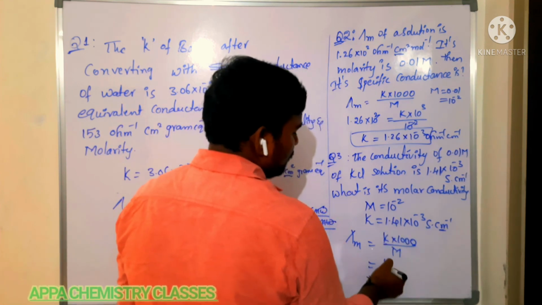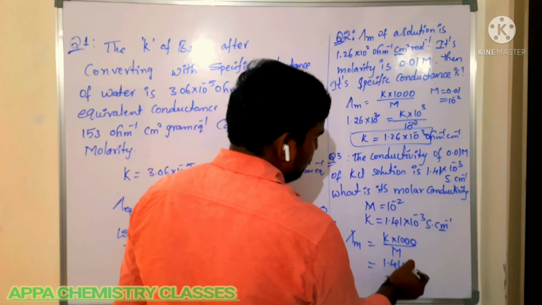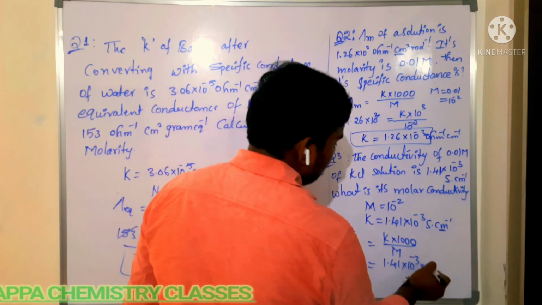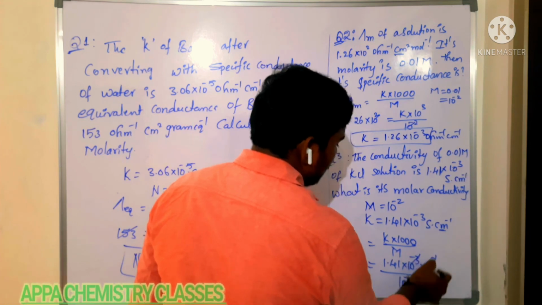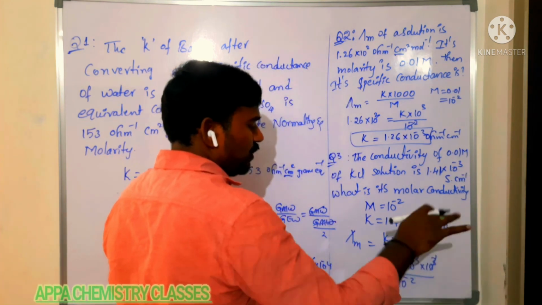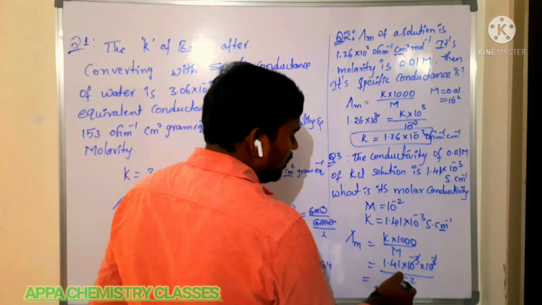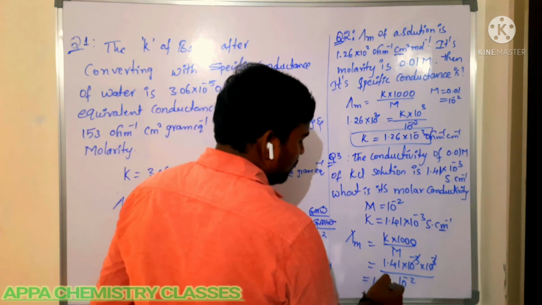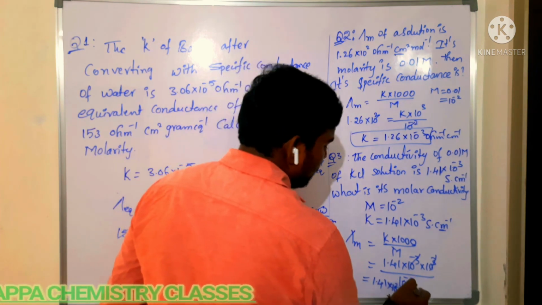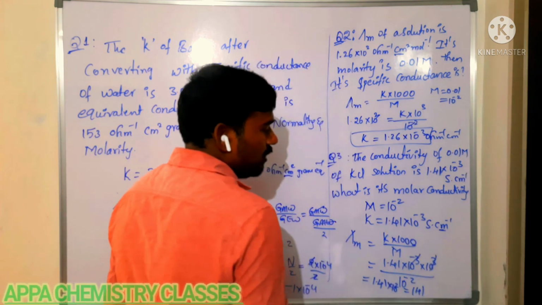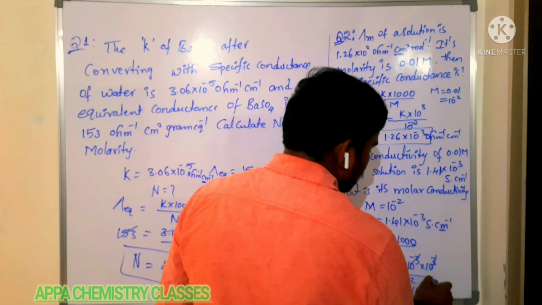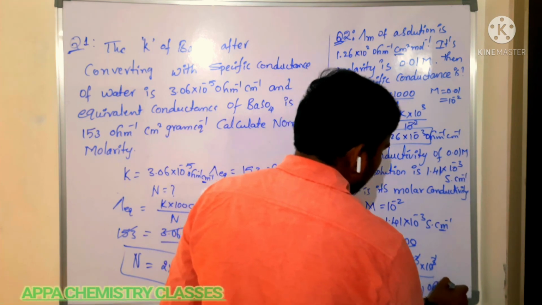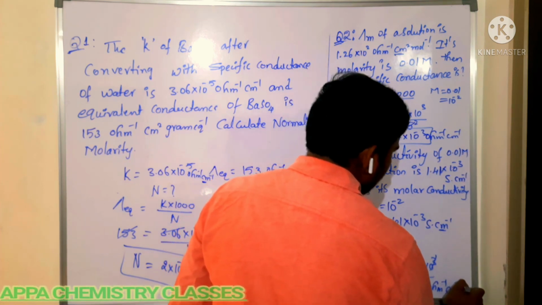K is 1.41 into 10 power minus 3, into 10 power 3, by molarity, which is 10 power minus 2. These two get cancelled, and 10 power minus 2 goes up, becoming 10 power plus 2. That is 1.41 into 10 square, which is nothing but 141. What are the units for molar conductance? Ohm inverse centimeter square per mole. Is that clear?